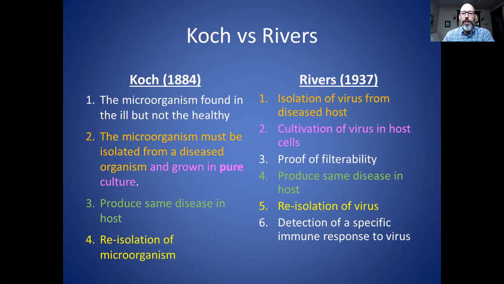But with a virus, since they can't reproduce and they're not alive, you can't grow them in a pure culture of just virus particles. So you need to have host cells. That would be cells basically from the person who is ill, or the source of the virus in the first place. Now, there's the third criterion of Rivers, which is not in Koch's postulates, which is proof of filterability.